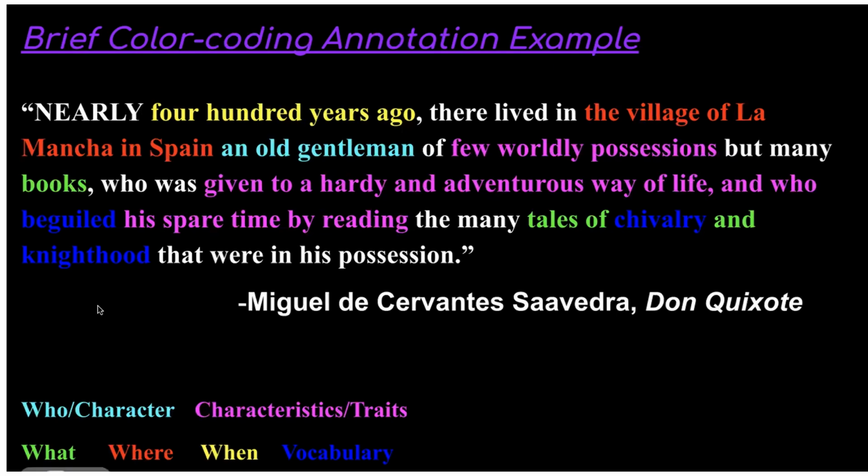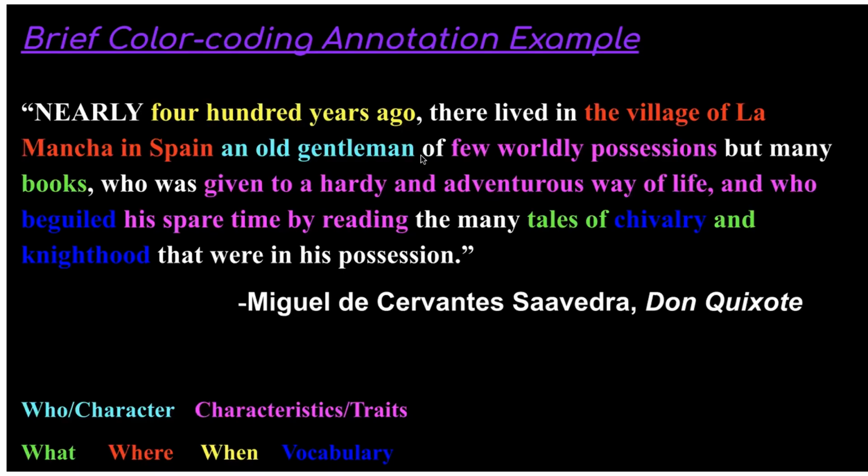So let's take a look. Nearly 400 years ago, that tells me when, so I'm going to highlight that. Sometimes we have questions with our annotations, and you can make a note, okay? My question here is: 400 years ago from when? 400 years ago from today, 400 years ago from when Cervantes published Don Quixote, 400 years ago from some time that Cervantes is going to establish later in the narrative. We don't know that. So that's a question that you could write also in your annotations.